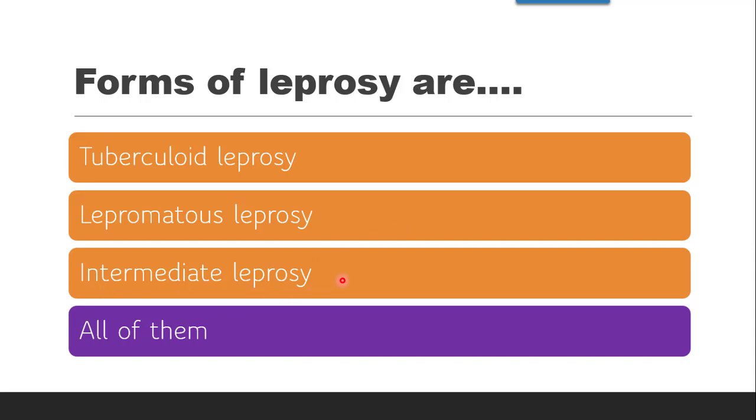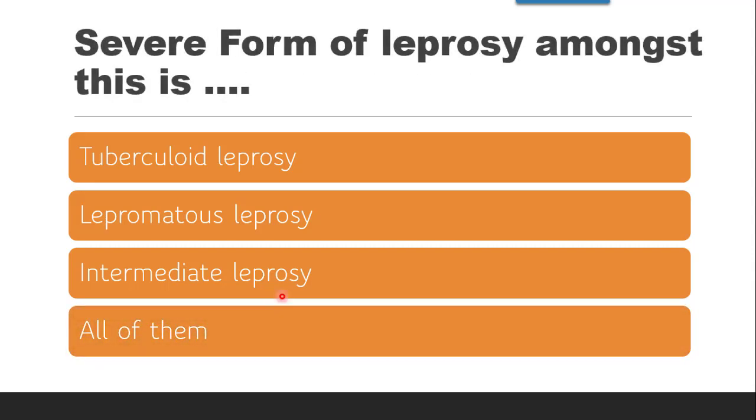Intermediate leprosy, again, has different types like borderline intermediate leprosy. The next question is, the severe form of leprosy amongst these is, as we just discussed, lepromatous leprosy. The correct answer is lepromatous leprosy.